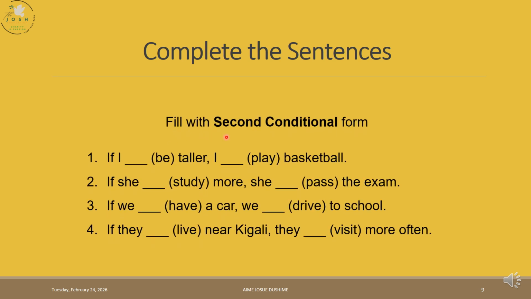Now you're going to complete these sentences with the second conditional form. Remember, it is if plus past simple, comma, subject, would or could or might plus V1. And remember, when we use the verb to be in the past, we use were for all subjects in the second conditional. If I ___ taller, I ___ basketball. If she ___ more, she ___ the exam. If we ___ a car, we ___ to school. If they ___ near Kigali, they ___ more often.